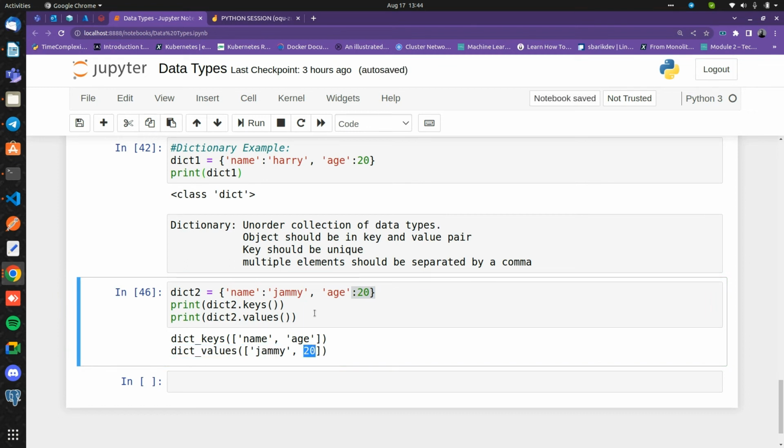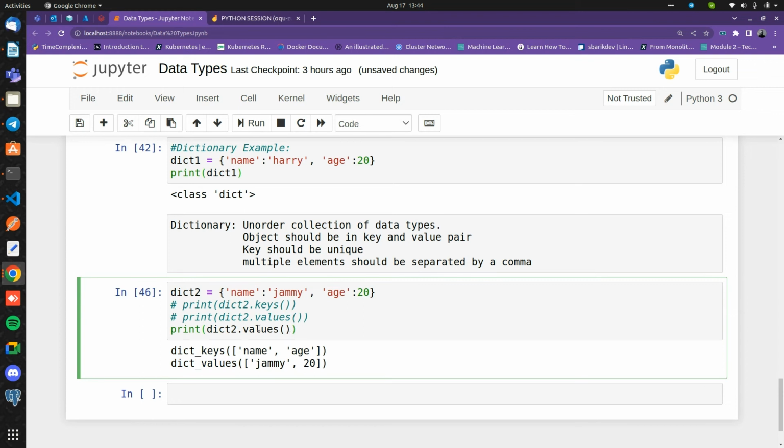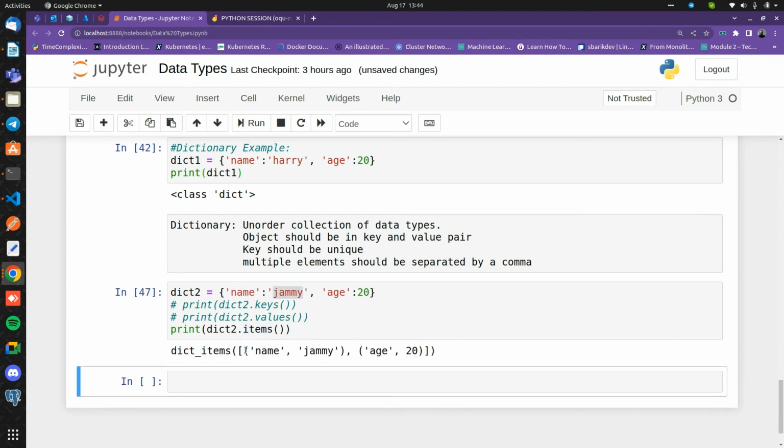So if I want to pass, let me comment it out. Let me copy and paste it here. I want all the items that are present inside the dictionary. I want the items, which is the key and value pair. I want both key and value. So what I can do is print the items. The items keyword will show the key and value pairs. We run this, it will give me the name and Jami, age and 20. So this is the items.